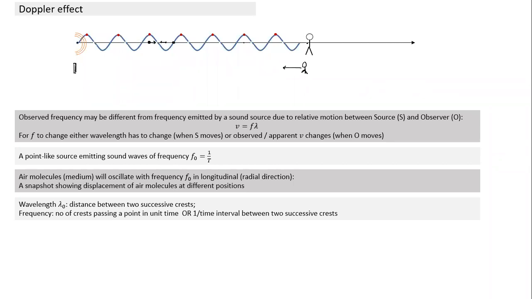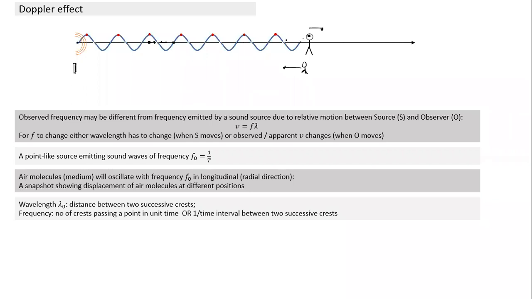When this crest reaches the observer, what does a crest reaching the observer mean? It means the air molecule at the position of the observer has this kind of displacement. That's what a crest means.